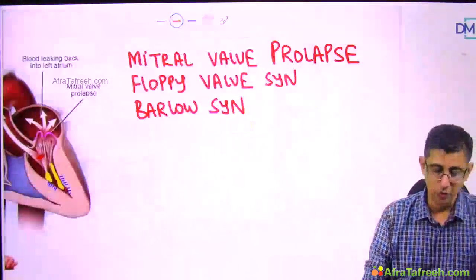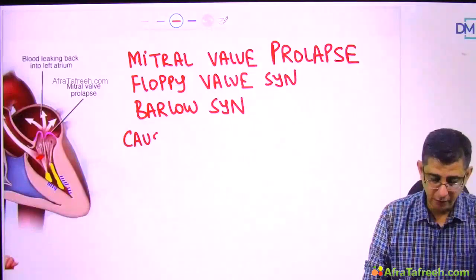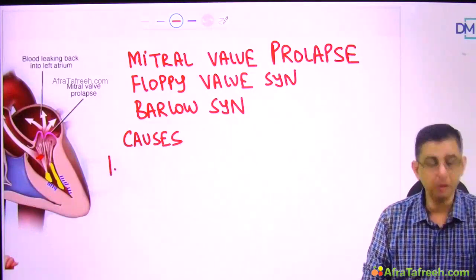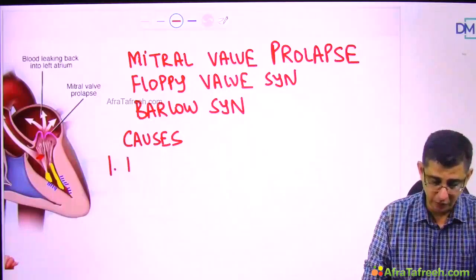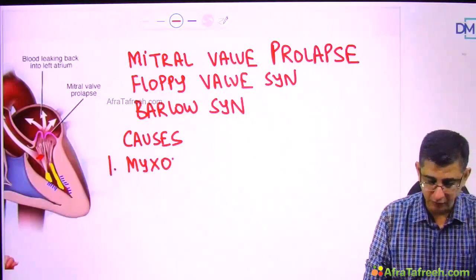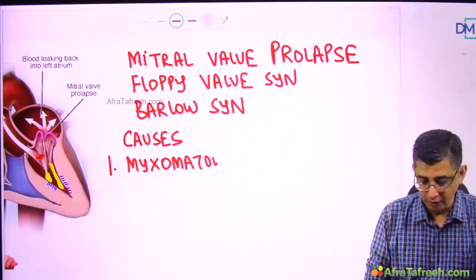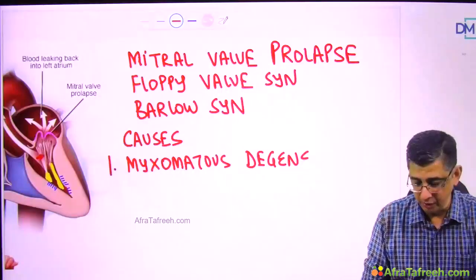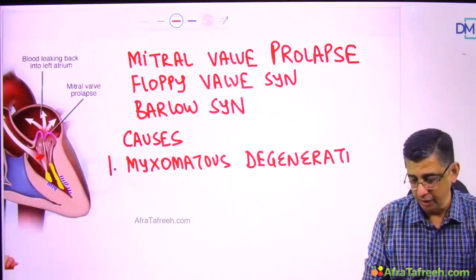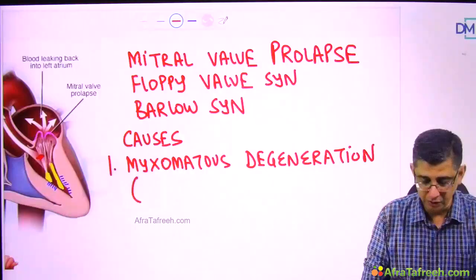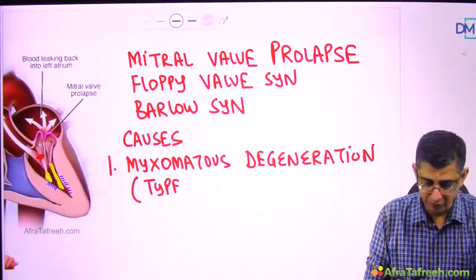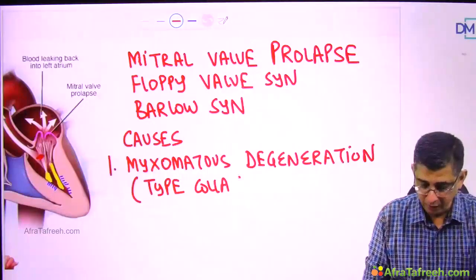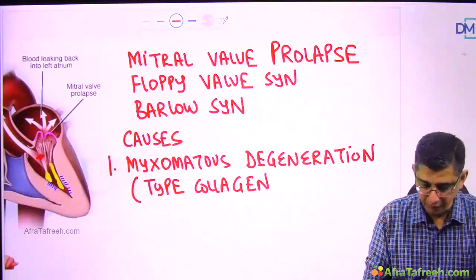So let us now study why there would be development of MVP in an individual. We will first talk about causes of mitral valve prolapse, and the leading cause is myxomatous degeneration of the mitral valve tissue. What that basically means is that there is a defect in the collagen arrangement and the type of collagen present here. For solving pathology questions, I want you to remember that mitral valve prolapse has a defect of type 3 collagen,